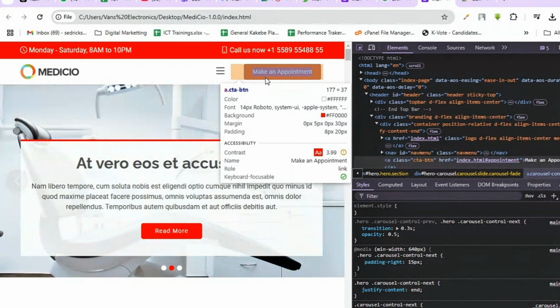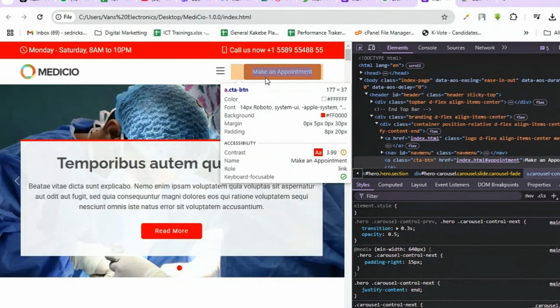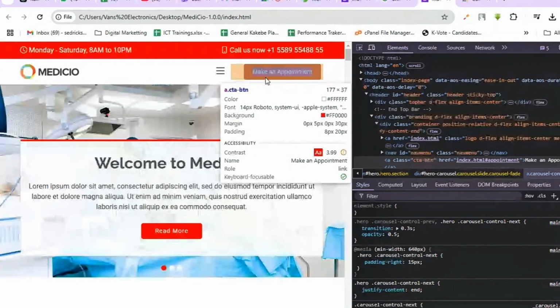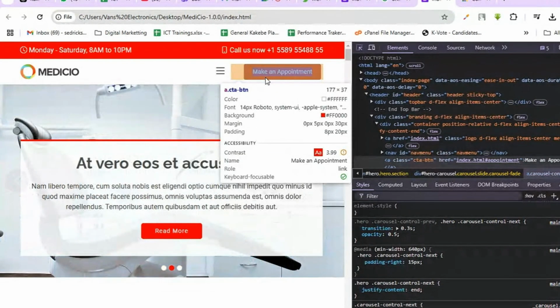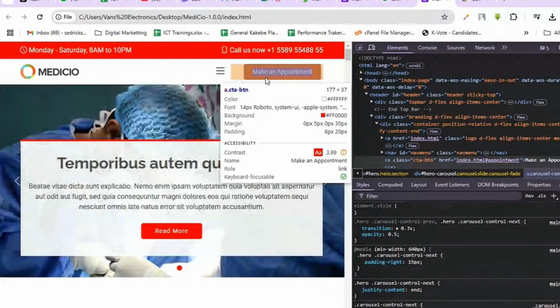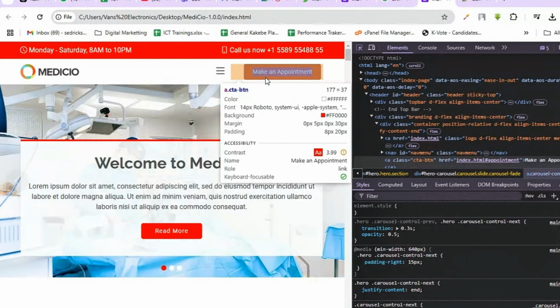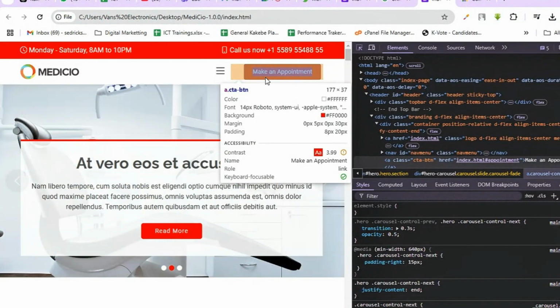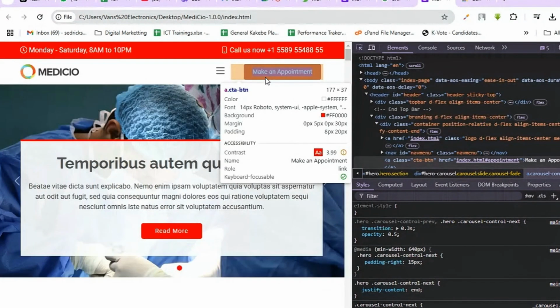A.CTA-BTN. A is telling you it's an anchor tag with a class CTA-BTN, and the second one is color, showing you that the color is white, which is FFFFFF. It's telling you that the font there is 14 pixels. The font style is Roboto, system UI, Apple system. And the background is FF0000. I just wanted to know what color they used as background. I can't scroll my mouse because if I scroll, it will disappear. As you can see, the background is hash, FF, then 4 zeros.